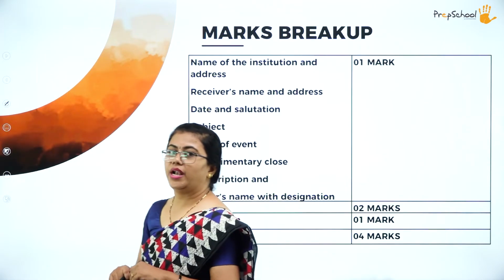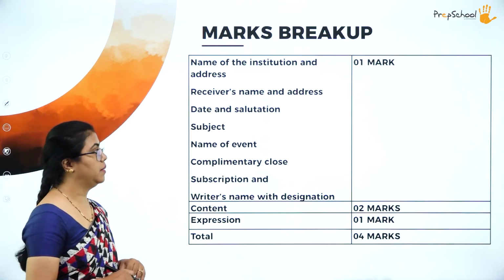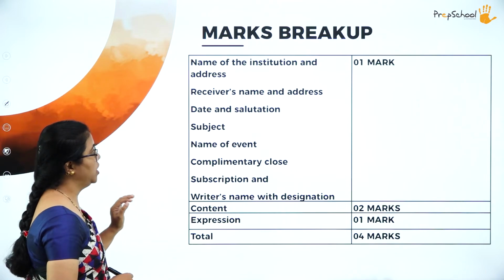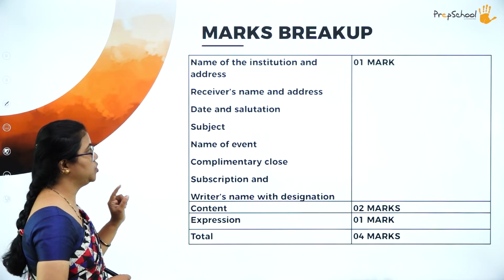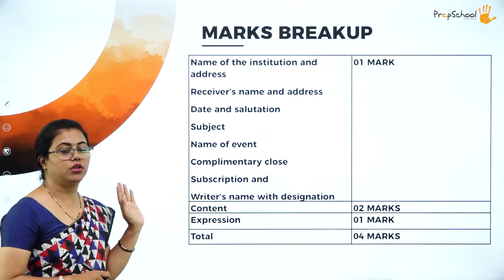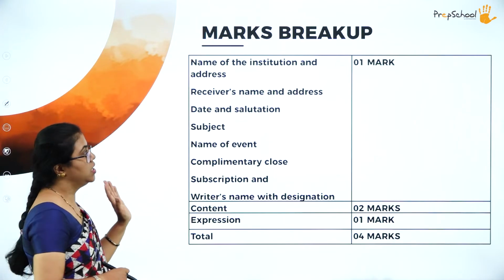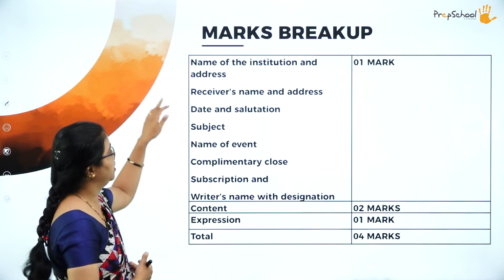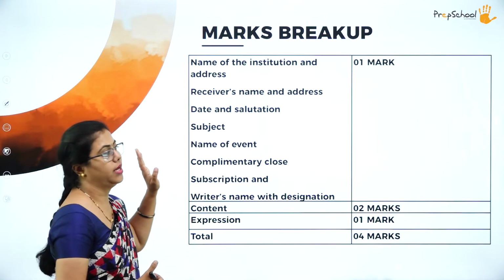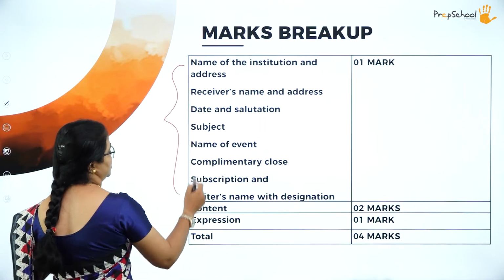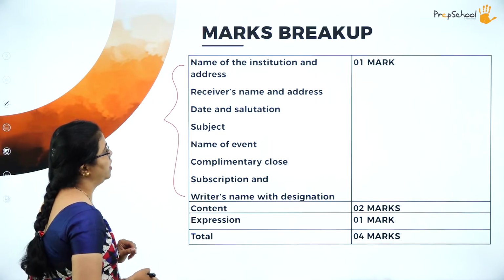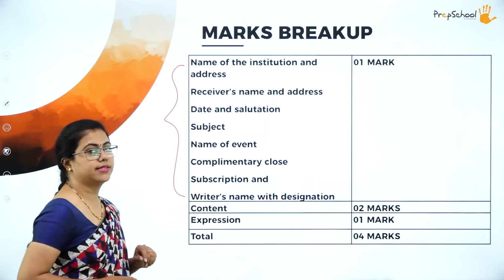And so let us have a look at the marks breakup. What is the marks allotted for each and every part? Here you can just say name of the institution and address, I'm talking about the formal invitation. Suppose any university is inviting, or maybe your school is inviting, so that institution will be specified over there. All together, this carries 1 mark. The whole part carries only 1 mark, so everything should be in place.